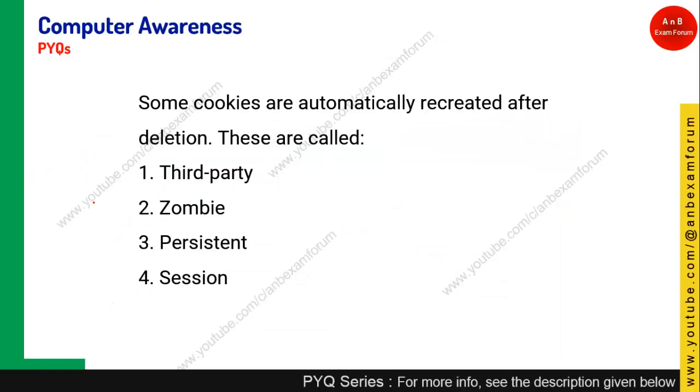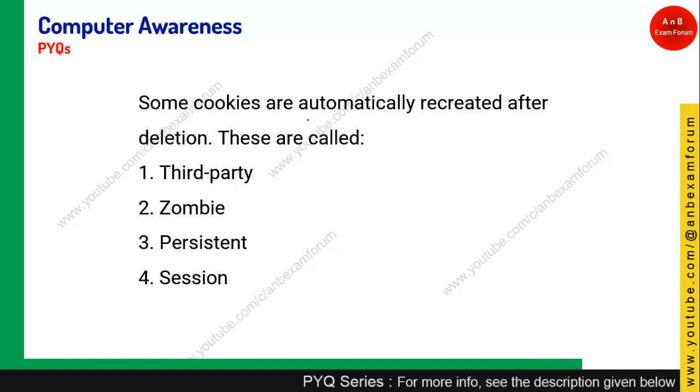So the first question is on your screen. The question says: some cookies are automatically created after deletion. These are called what? This is from the chapter on web browsers. As you know, a web browser is used for browsing the internet or websites, and generally a website creates some small files known as cookies.